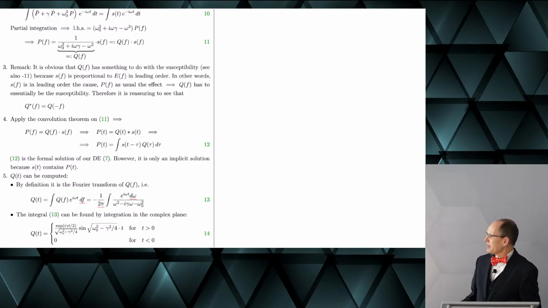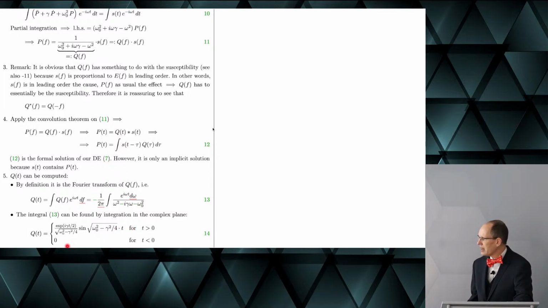Okay, well, one thing to say is that this Q of t, the susceptibility, can be computed. You need a little bit of complex integration. And then you find that Q of t is this expression, which is perhaps at the moment not so important.